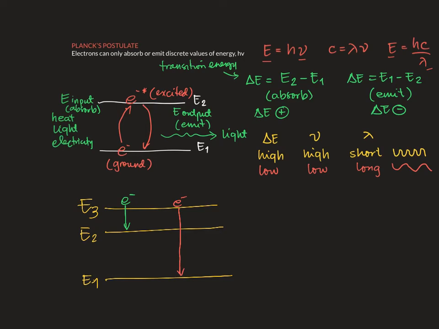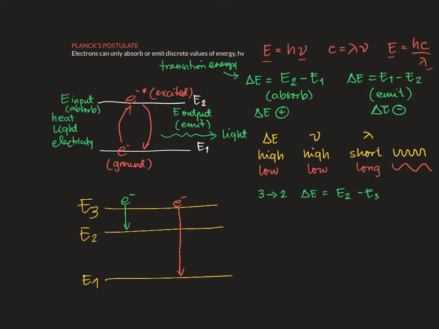Let's see. Remember that for the electron moving from 3 going to 2, your delta E is equal to final minus initial. We expect this to be a negative number.